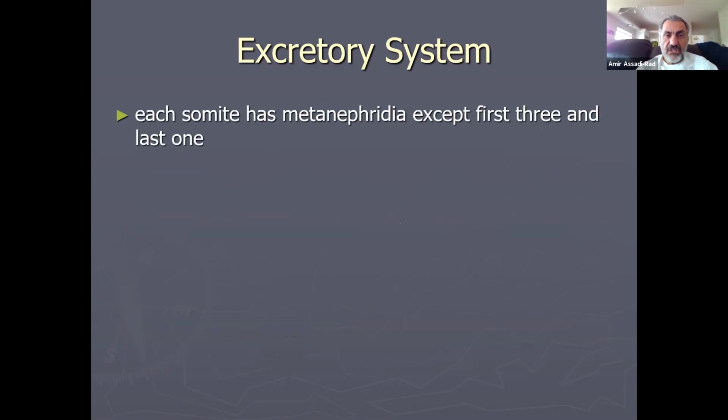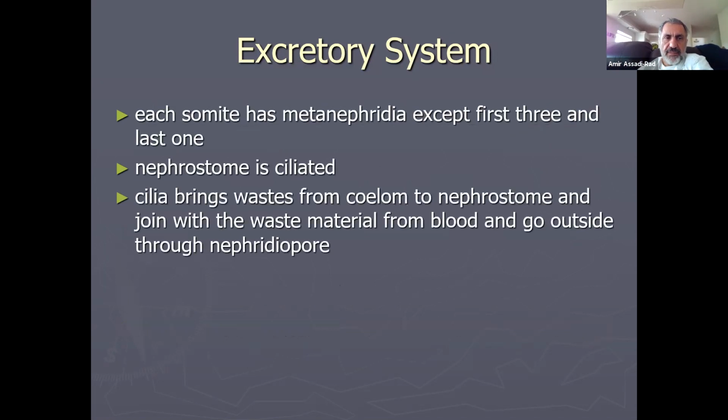Excretory system: each somite has metanephridia except the first three and the last one, and the nephrostome is ciliated. Cilia bring waste from the coelom to the nephrostome to join with waste material from blood and go outside through the nephridia.